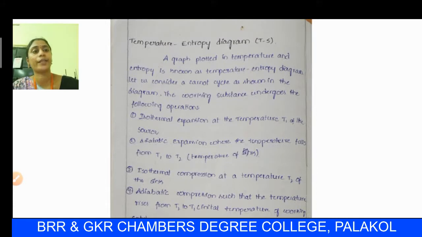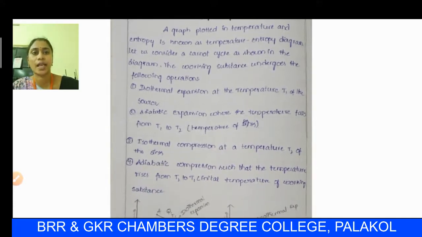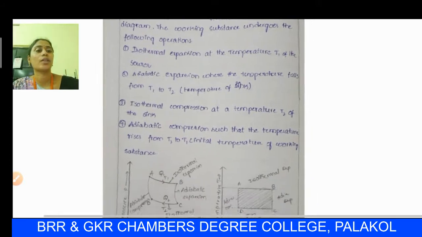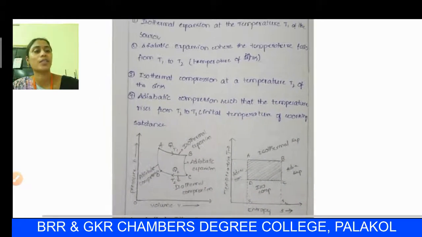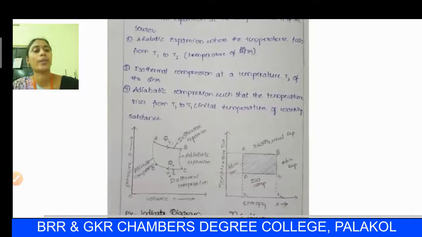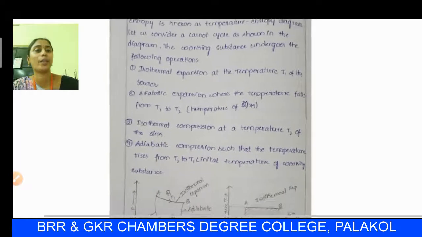A graph plotted with temperature and entropy is known as a temperature-entropy diagram, or TS diagram. Let us consider a Carnot cycle to explain this TS diagram, and with its help the efficiency can be explained. We consider a Carnot cycle as shown in the PV indicator graph and also in the TS diagram.